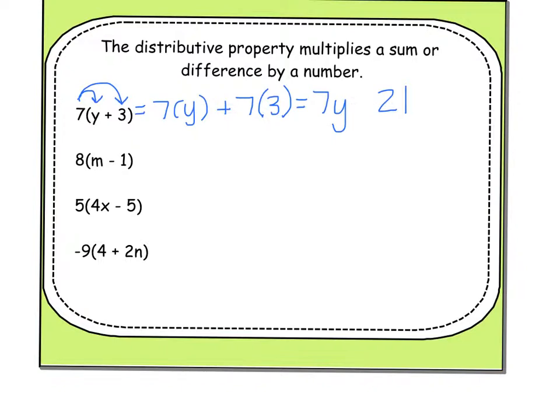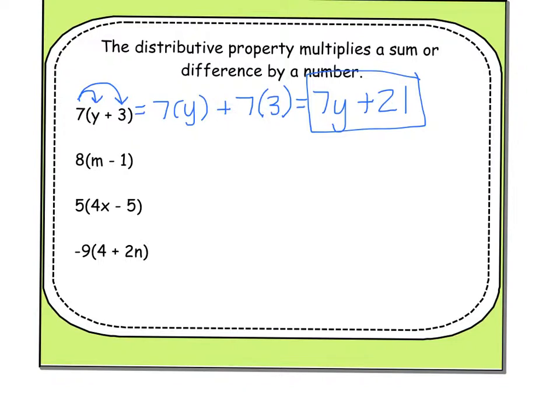Because there was a plus sign in the middle, that's why there needs to be a plus sign here. Here's our final answer. Now the next one might look kind of different to you because you notice that there's a minus sign. It doesn't change anything except for the fact that there's going to be a minus sign in your final answer instead of a plus sign.